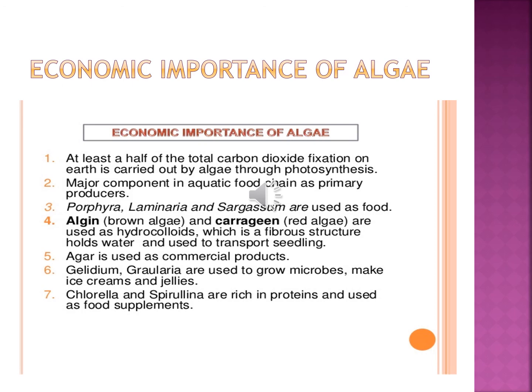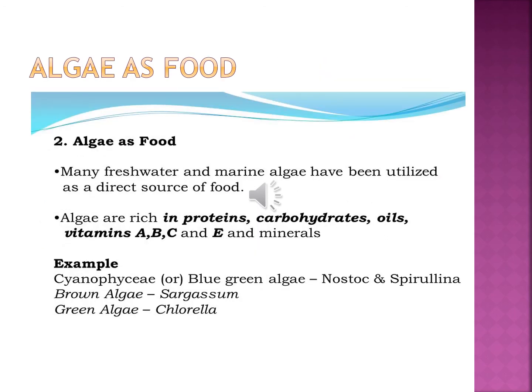Then Chlorella and Spirulina help to make single cell proteins. Now most places use single cell algae. That is one of the food materials with a very rich protein level. Many freshwater and marine algae have been utilized as a direct source of food. For example, the brown alga Sargassum, then the green alga Chlorella.